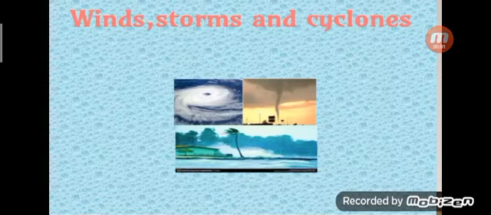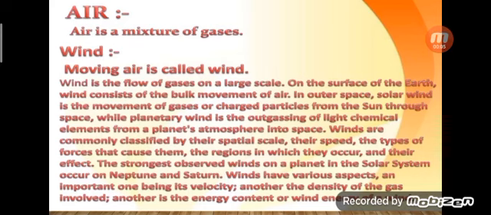This is your first chapter, chapter 8, Winds, Storms and Cyclones. Now, what is air? Air is a mixture of gases. Moving air is called wind. Wind is the flow of gases on a large scale on the surface of the earth. Wind consists of bulk movement of air in outer space. Solar wind is the movement of gases or charged particles from the sun through space.